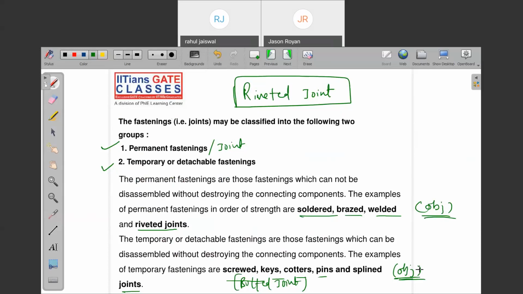Temporary joints, the joints can be disassembled without destroying the connecting component. You can open the nut and bolt, right? Without breaking the particular plate to be joined. But if you want to remove the welded joint and riveted joint, you need to break the plate. Is it over?